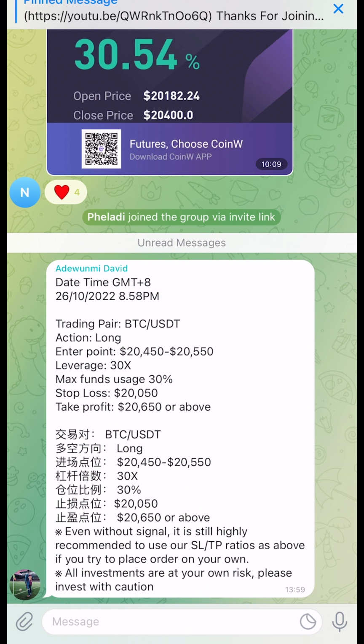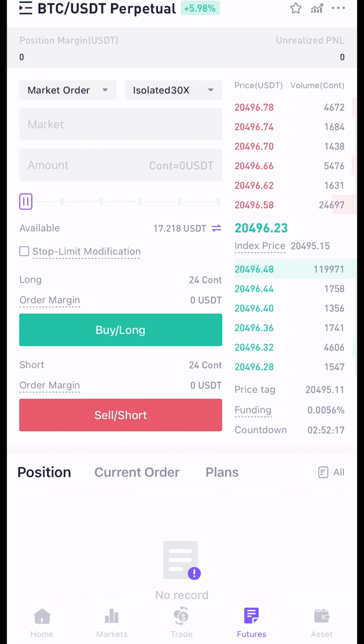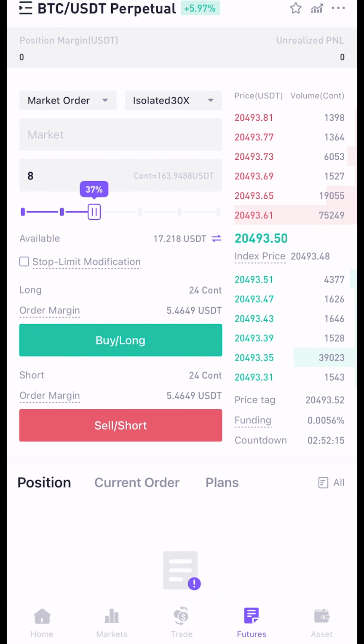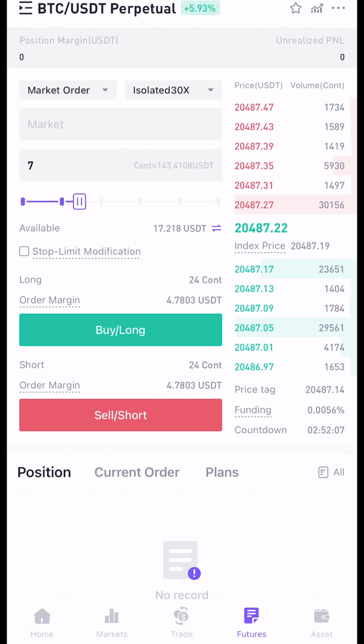Once you've done that, choose market order, because the current price is between the entry price. The next thing you want to do is come here, click on this icon, then change this to 30%. This is going to use 30% of your capital. Then click on stop limit modification.